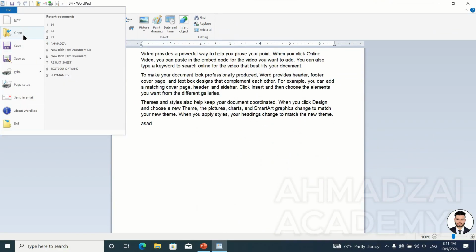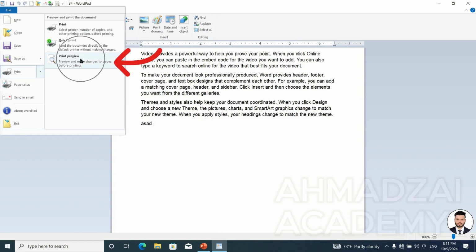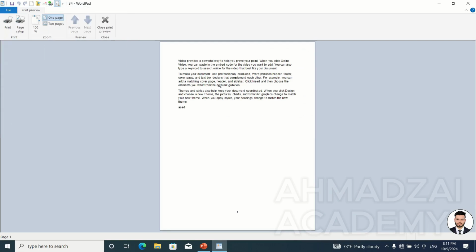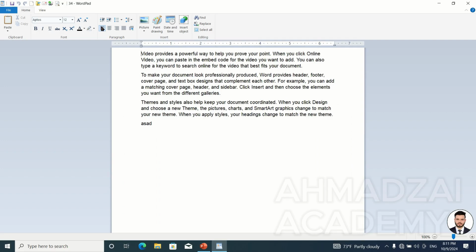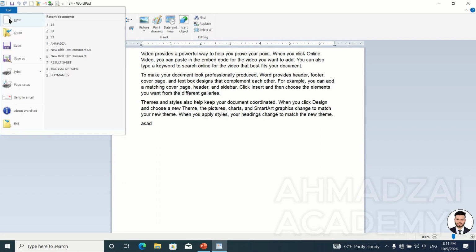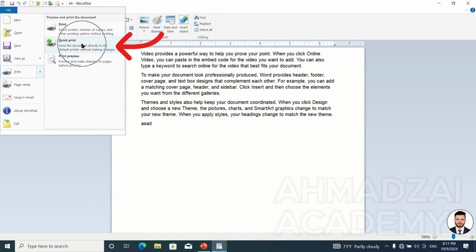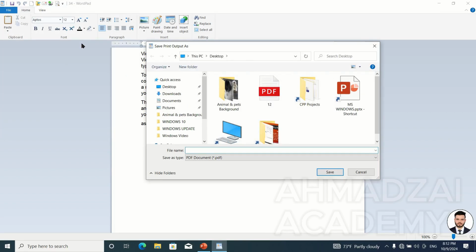Well, after these 4 commands, the rest of the commands are repetitive. For example, in the print section, first you have preview. When you click on preview, first it shows you the file view. These are the buttons we worked with. After that, if your file is like this and you want to print it out without setting it up or configuring it, you just go straight to quick print. It doesn't even ask you how many copies you want to print, or how you want to print it, from which page to which page. It just directly prints out one copy.